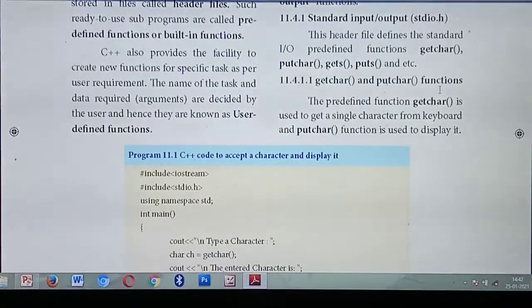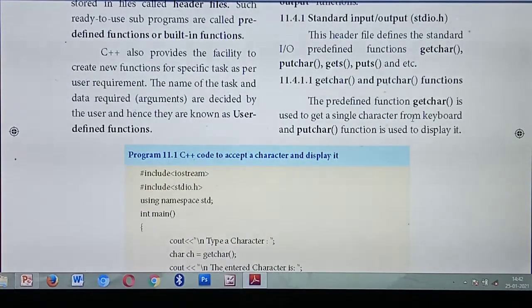What's the use of the getchar() function? It is used to get a single character from the keyboard. For example, how do you type? You type one character at a time, first character first, then the second, each character alternately, isn't it? So whatever characters you type from the keyboard, each time it gets one input from the keyboard.